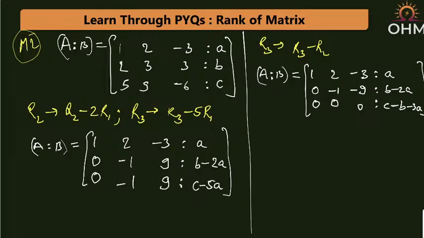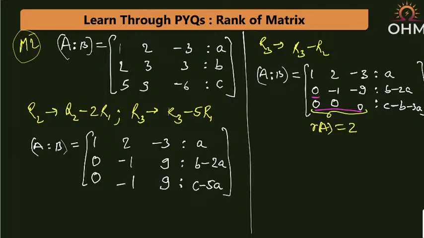Now this is confirmed: because the last row of A is 0, the rank of A will be only 2, because in the row echelon form, the rank is the number of non-zero rows. We have the row echelon form now. Why is it in row echelon form? The number of starting zeros is in increasing order.